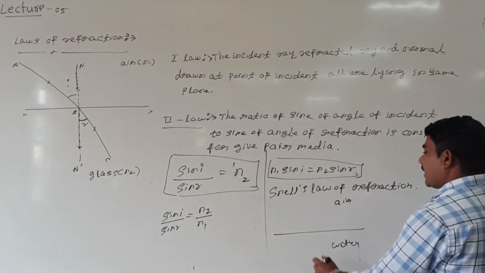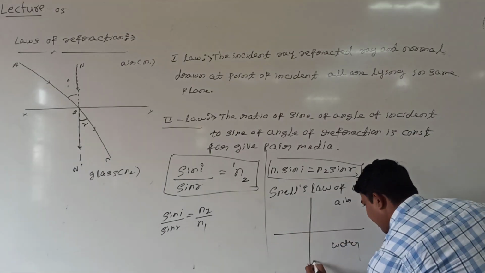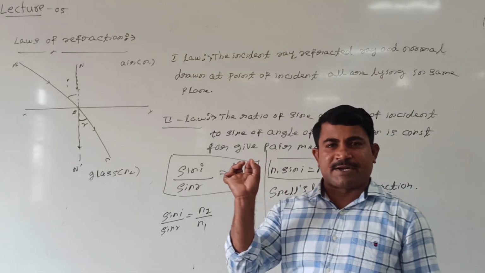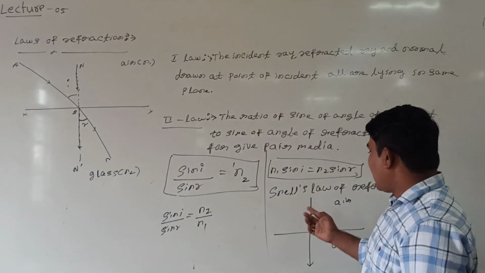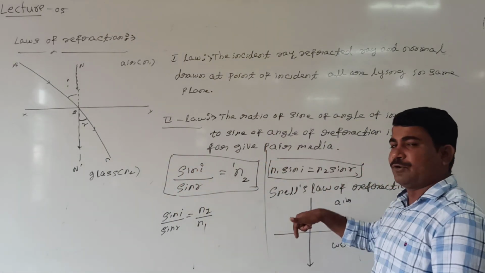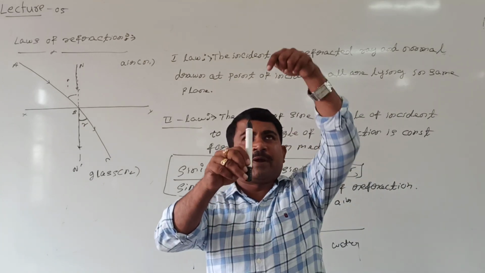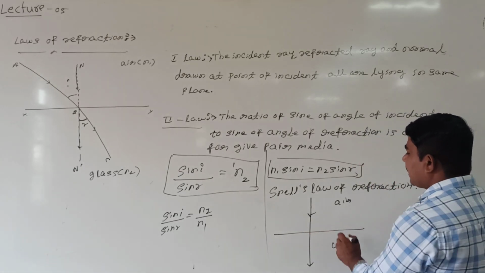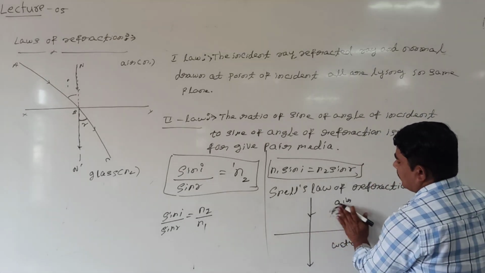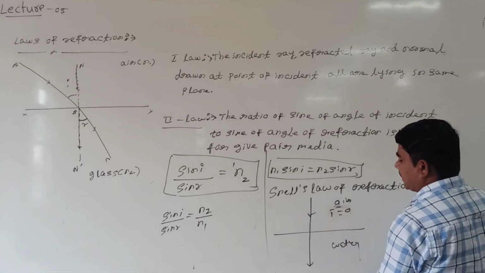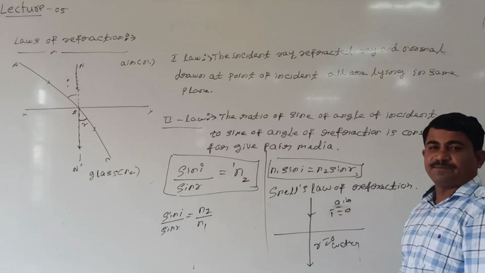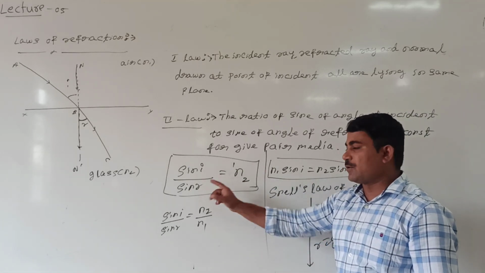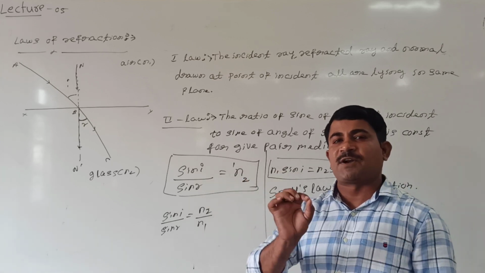Remember this. When the ray of light is incident along the normal, in this direction, perpendicular, it is never refracted. It can go either from down to top or from top to down. When a ray of light is incident perpendicular to the surface, the ray is never refracted. So in this case there is no angle of incidence, and no angle of refraction. i is equal to 0, r is equal to 0, but n is not equal to 0. Refractive index is not 0 for any medium.